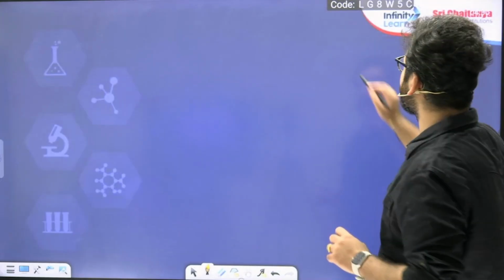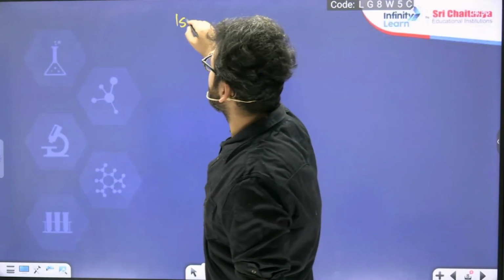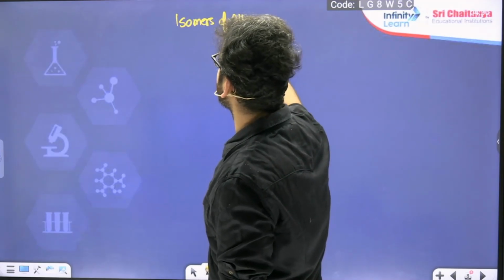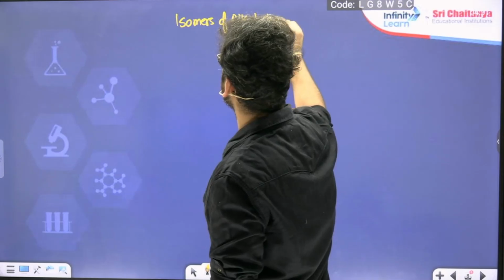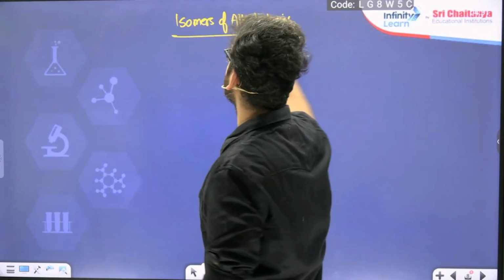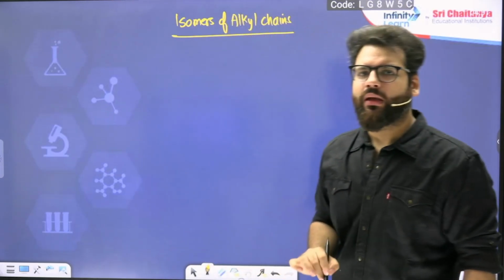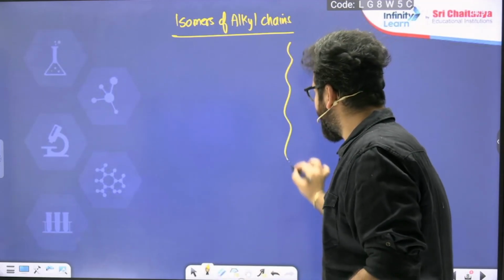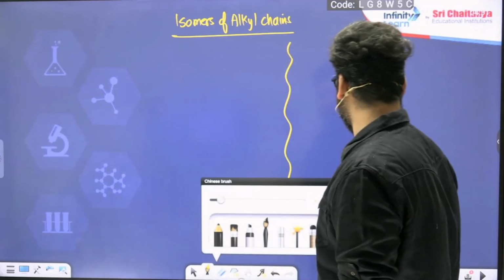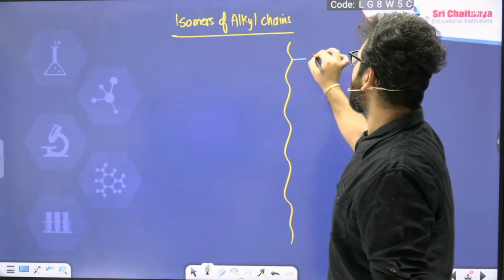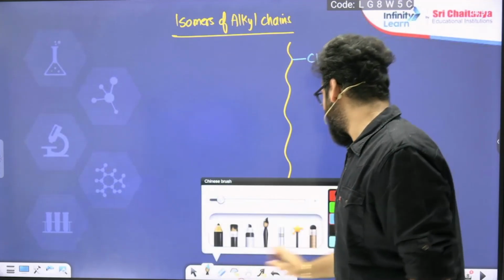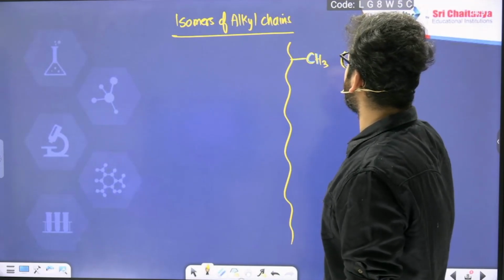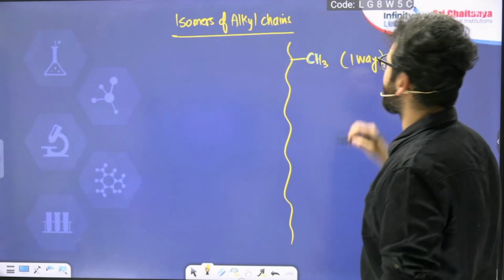I will call it isomerism in alkyl groups, isomers of alkyl chains. Whenever you have 1 carbon, there is only one way to keep it. So methyl can be present just as a CH3.